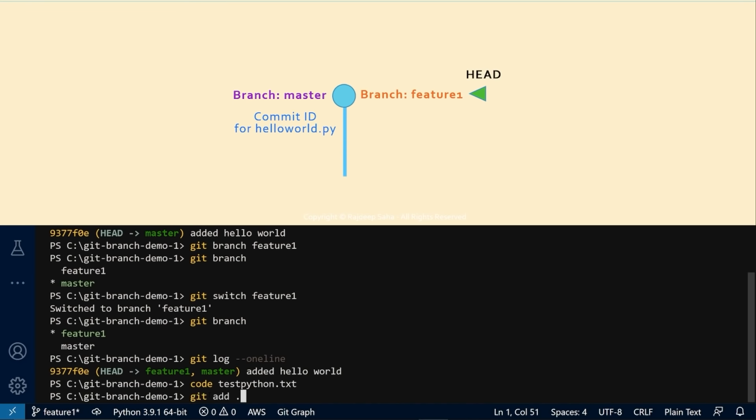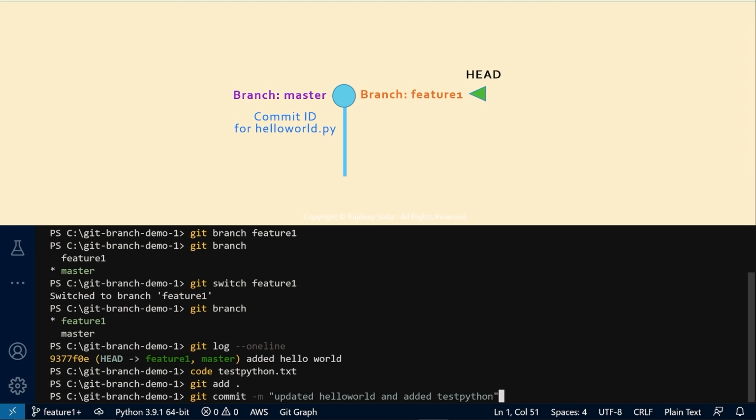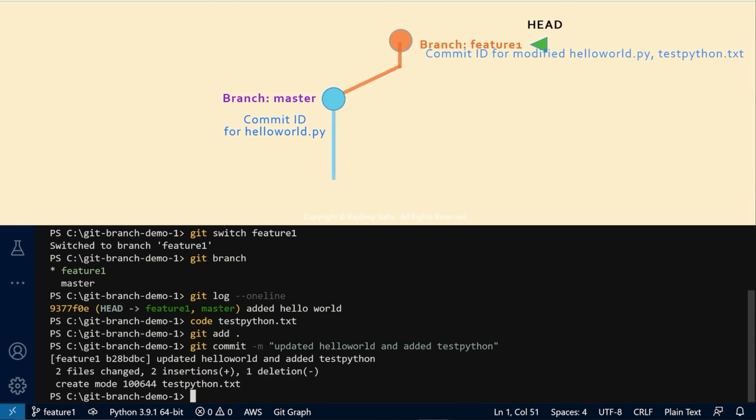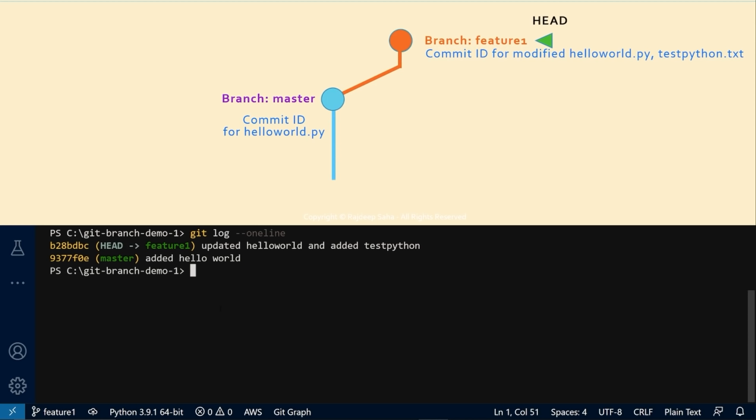To do that, I run git add dot. That means anything that's changed, updated in my current folder will be added to the staging area. Let's commit these changes. Alright, so at this point, if we run git log again, you can see the head is still at the feature 1 branch, but feature 1 branch has moved ahead one commit of master.